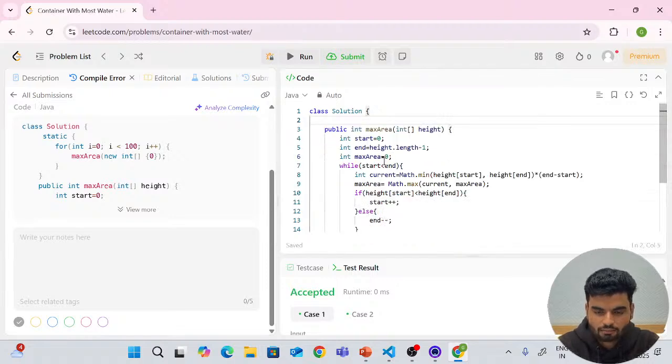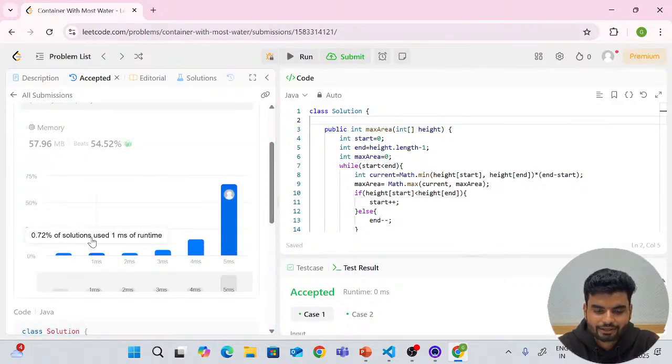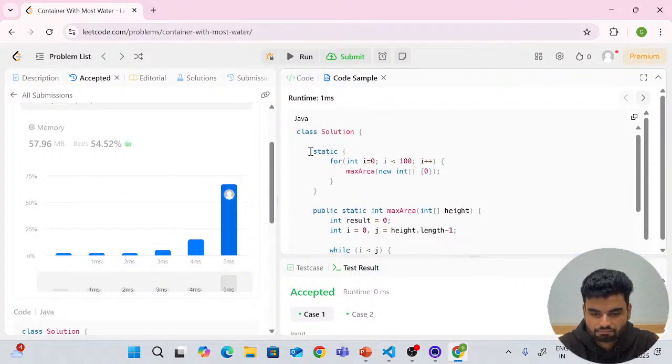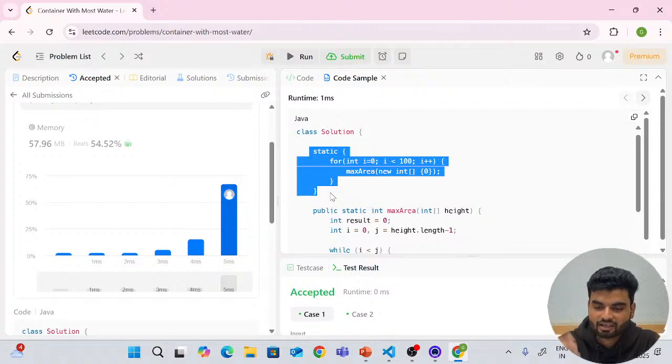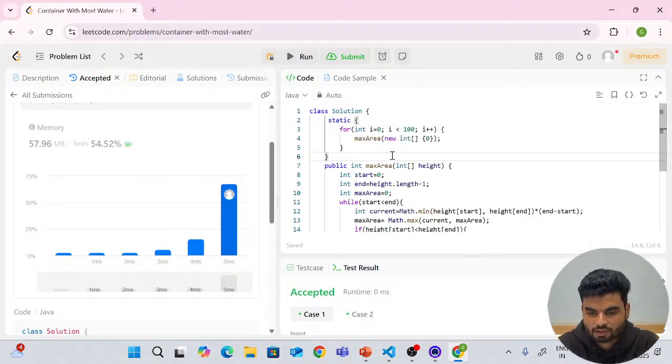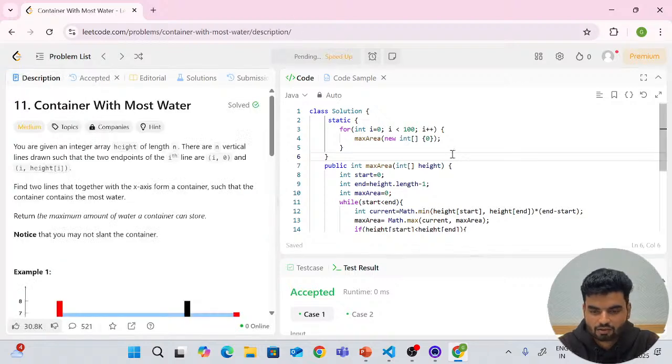Probably I have to check again. I pasted in the wrong place or something. I'll submit it again. But that is making it a little faster, that particular thing. But probably I will not suggest that, because if you don't have a logic directly, somebody has figured out the few hidden test cases and they are trying to pass it. Nothing more than that. I don't know if it will work here or not, but last time also I was doing the same thing. If this works, then fine. Otherwise, you can have a look at that thing as well.